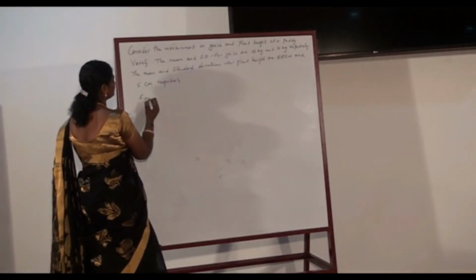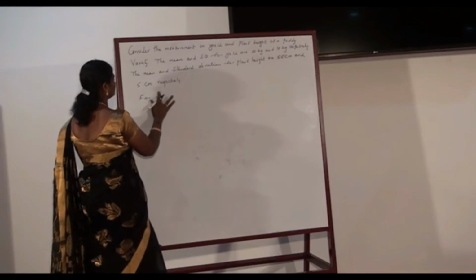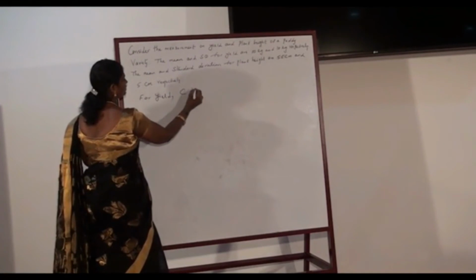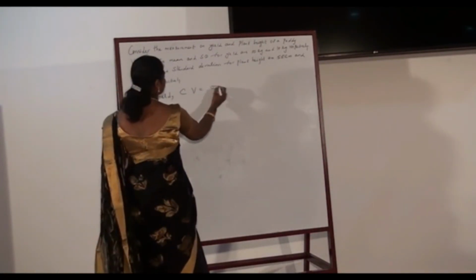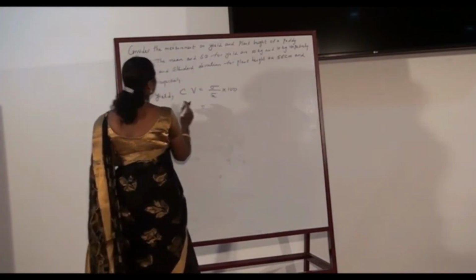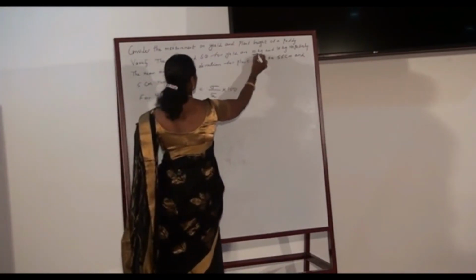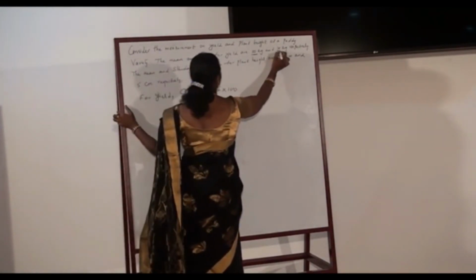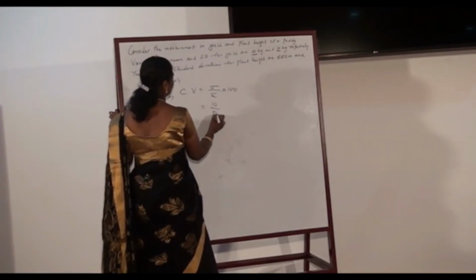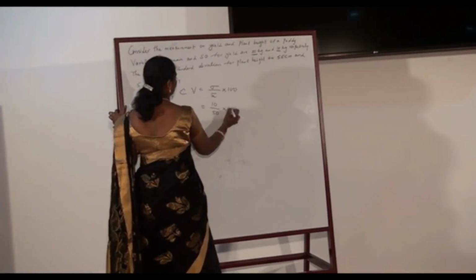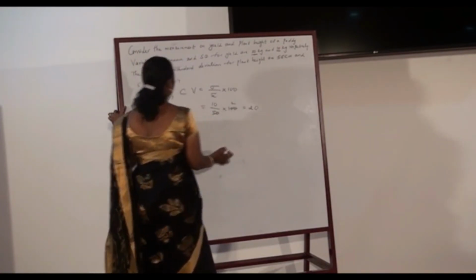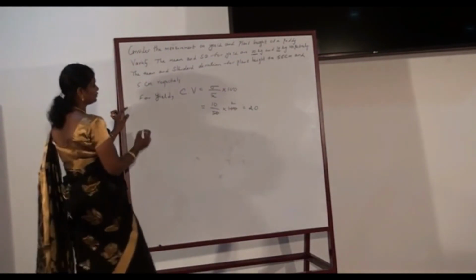For yield, coefficient of variation is sigma by x bar into 100. Here in case of yield, sigma is given to be 10 and x bar is given to be 50, and hence coefficient of variation in case of yield is 20.